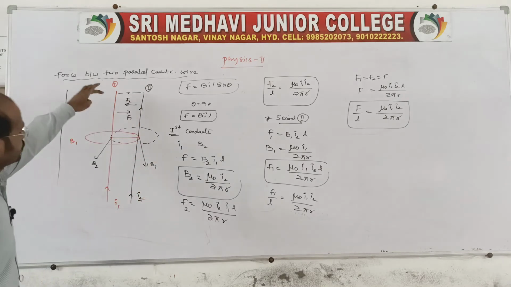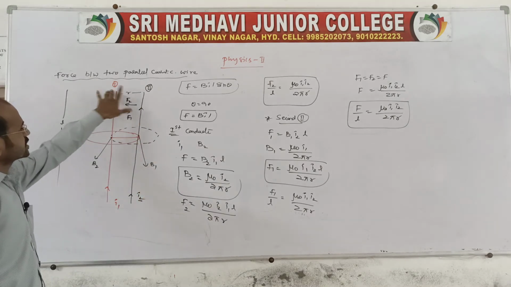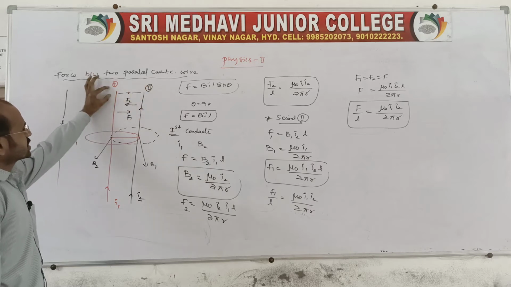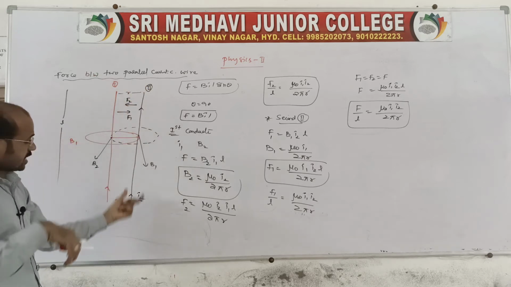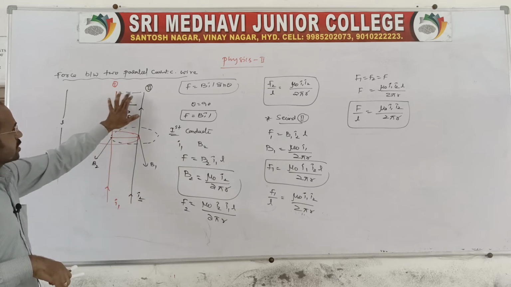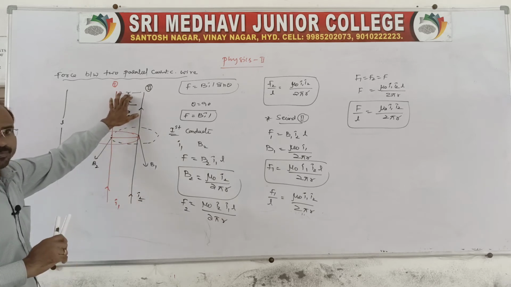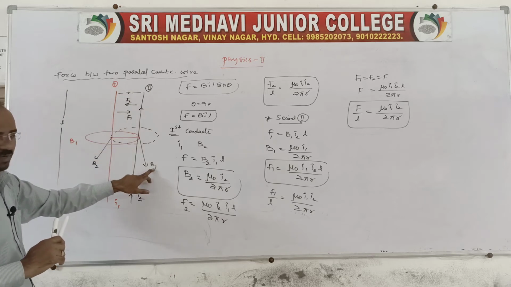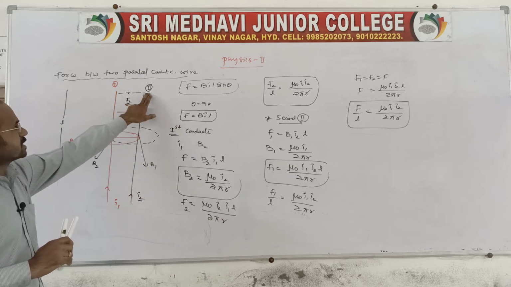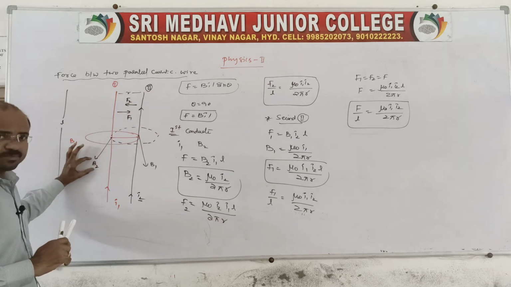Once again, two current carrying conductors, first and second. The first carries a current I1, the second carries a current I2, and they are separated by a small distance R. The magnetic field induction produced by the first conductor is B1, and the field produced by the second current carrying conductor is B2.